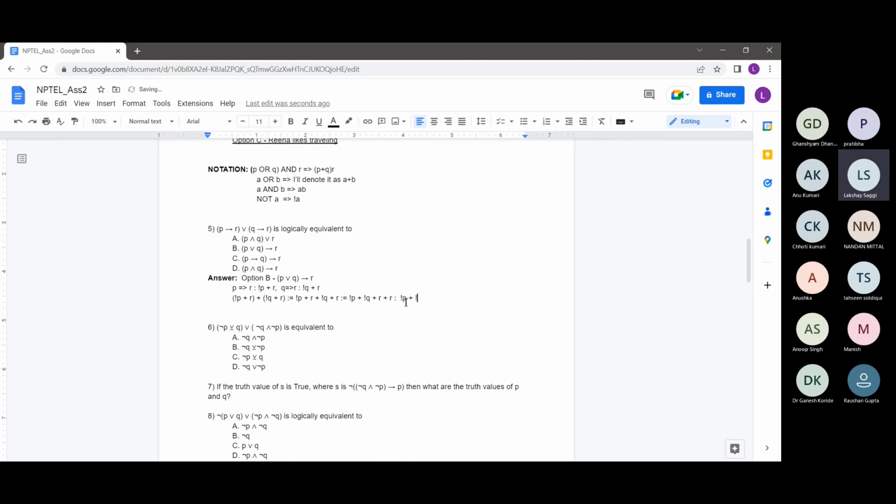So this would be not P plus not Q plus R. It's straightforward to see. Now not P plus not Q can be written, by De Morgan's law, as not of P and Q, since not A or not B is just not of A and B. So not of PQ, plus R.